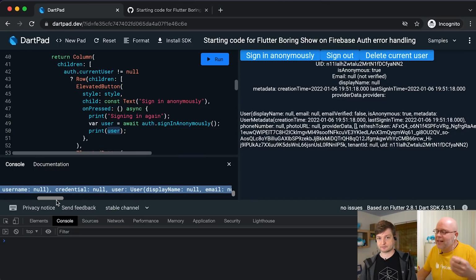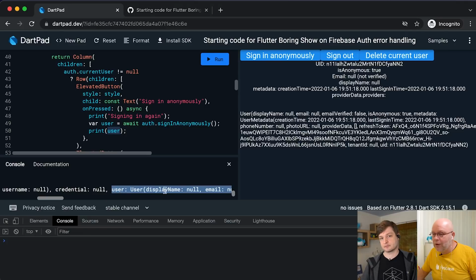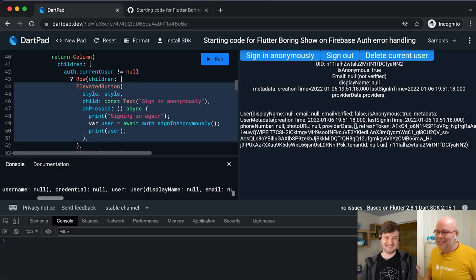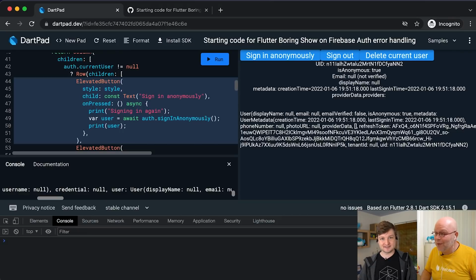In a user credential, you can still get things like information about the auth provider, if it's a social sign-in, things like that. But here you see the same user, which, if you look at it, has the same properties as we see here. Yeah, display name null, email null, all that. Cool. Okay, I'm going to remove this button because honestly, we have enough code to deal with. But I love that this works.